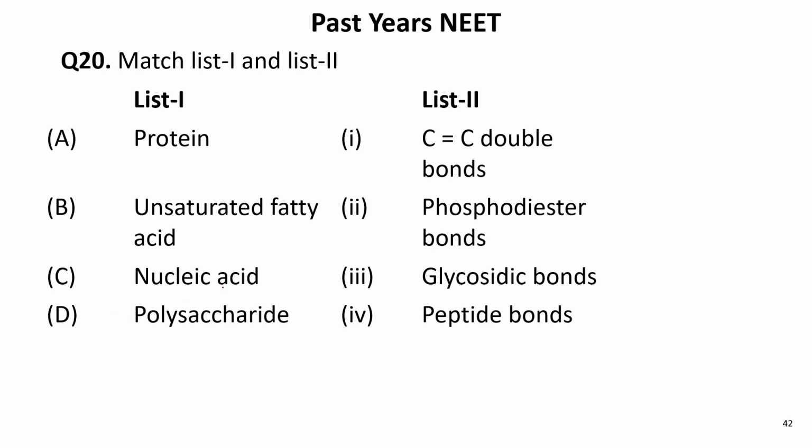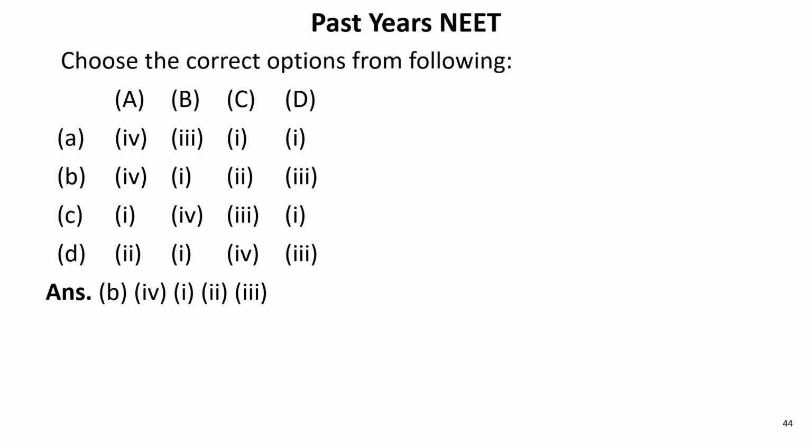Next question. Match list 1 and list 2. Protein, unsaturated fatty acid, nucleic acid, polysaccharide. So protein has a peptide bond, unsaturated fatty acid has a C=C double bond, nucleic acid has a phosphodiester bond, and polysaccharide will have a glycosidic bond. Okay, so you can have the correct match as B1.